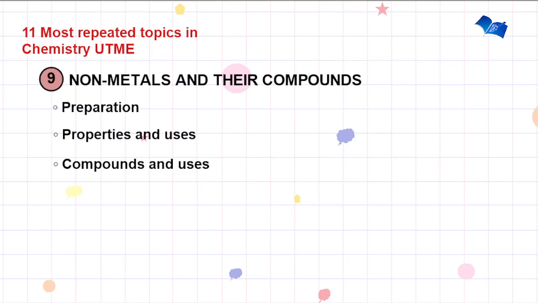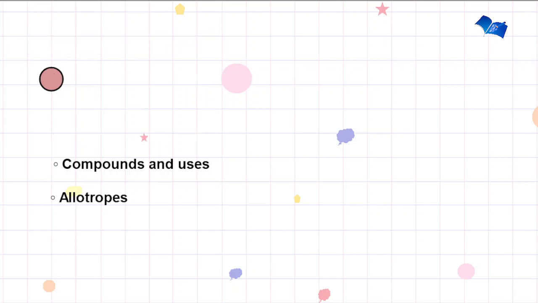We also look at their various compounds, as well as the uses of these compounds, and allotropes of nonmetals like sulfur and carbon. Note this, very important. So we'll go over to the next topic.